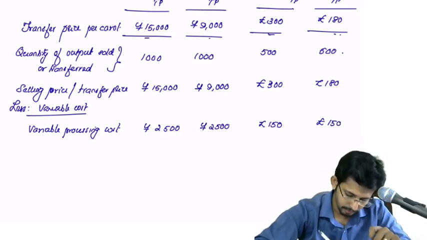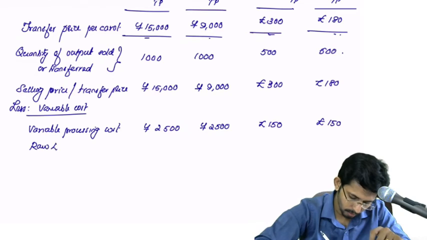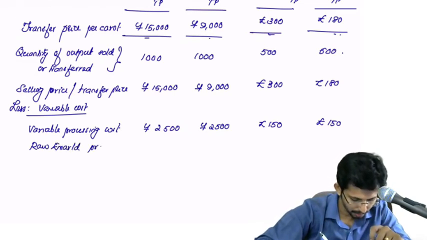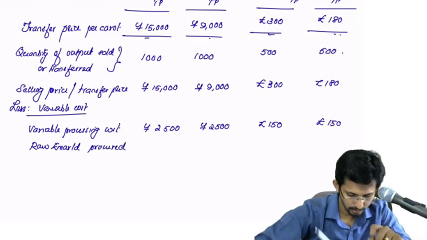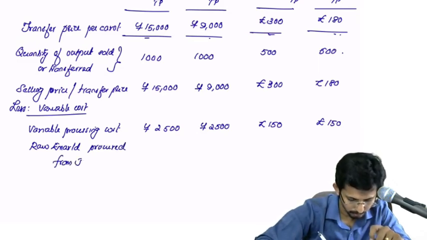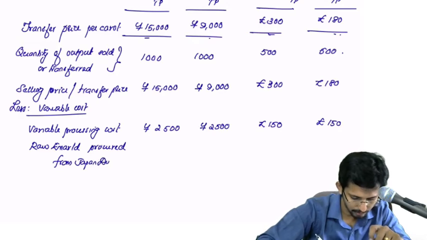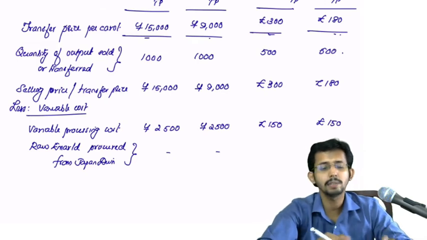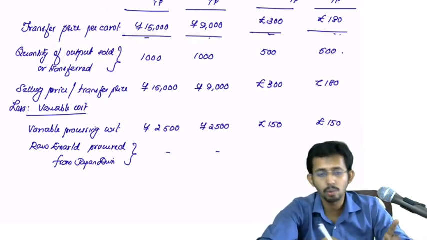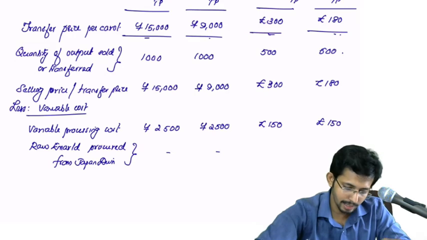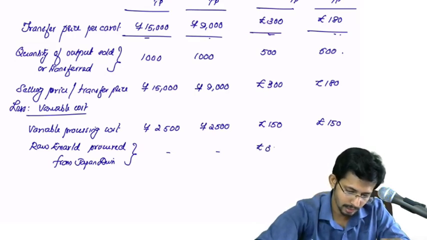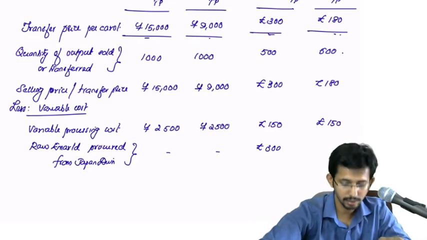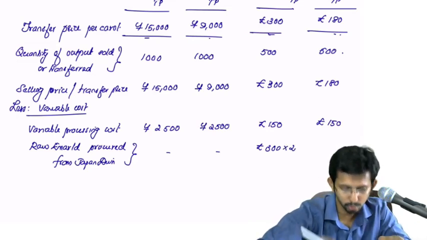Then you have the raw emerald procured from Japan division. This will be applicable only for UK division, because UK division has to consider what the transfer price also. So what is the rate at which this is taken? This is 300, and here it will be 300 into 2.